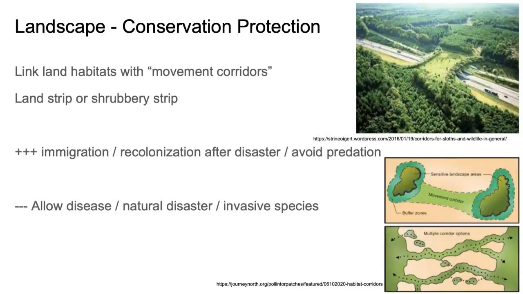This helps increase immigration and recolonization after a disaster, and helps avoid predation. It can also allow some diseases, natural disasters and invasive species to happen, but on a far, far smaller scale, because there are 2 large areas connected, and so they can migrate between. There are ways to have multiple corridors throughout ecosystems that are large on both sides, or a single corridor as well.